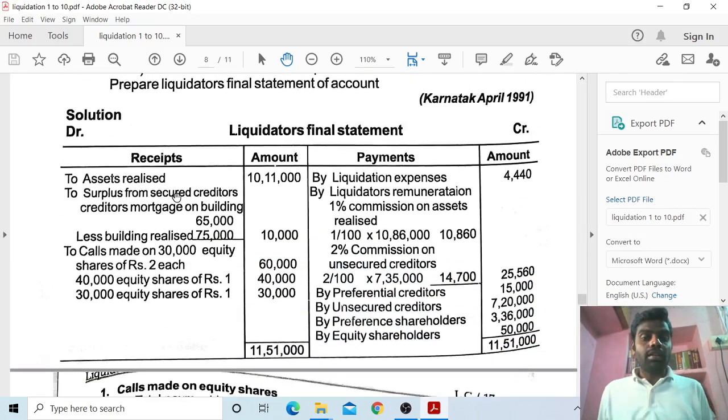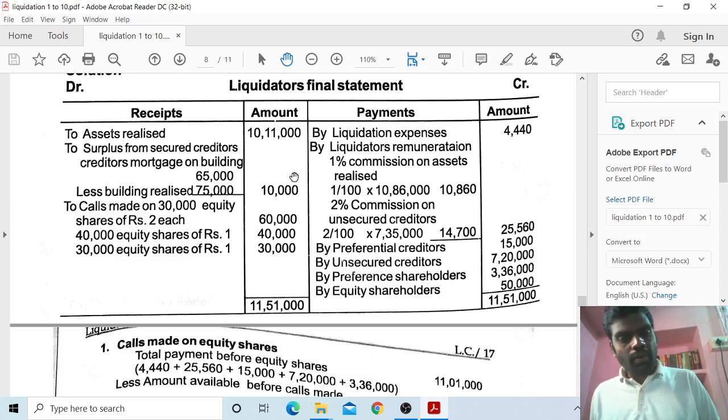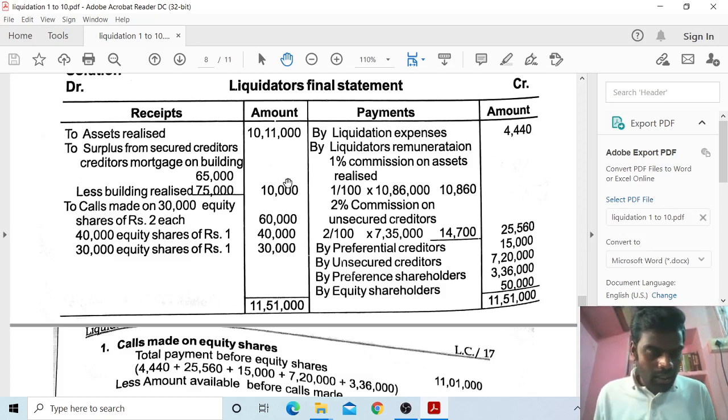So here is the solution, liquidator final statement of account. Receipts amount, payments amount. So here assets realized 10,11,000. Surplus from secured creditors: mortgage on building rupees 65,000, less building realized 75,000. You have to take 10,000 surplus from secured creditors. Next, here first we have to do it, 10,21,000.